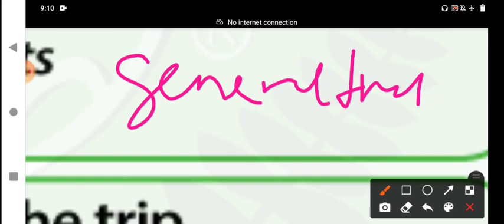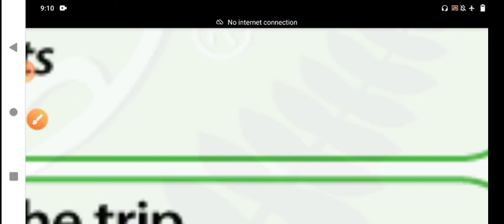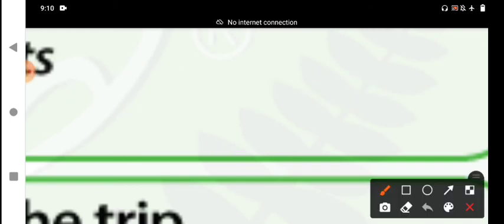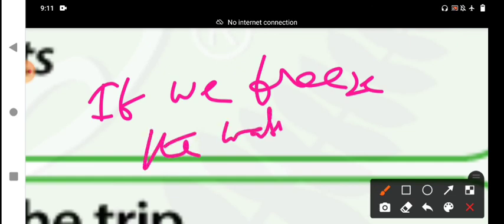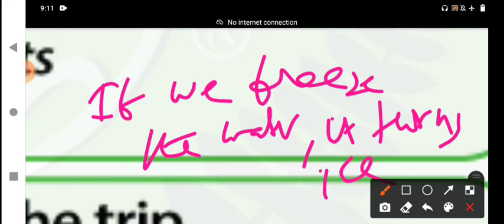It is always true, like a scientific fact. For example, if we freeze water, it turns into ice.